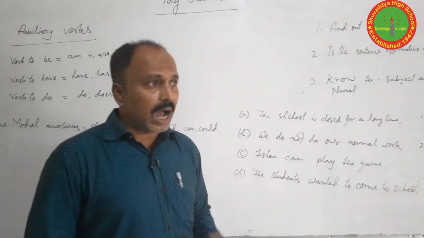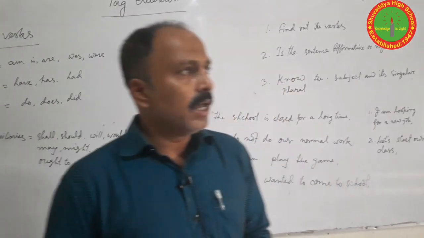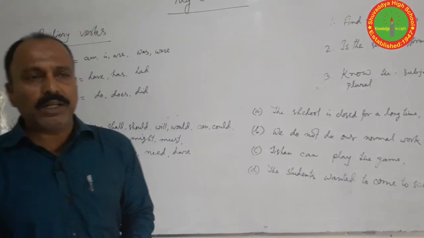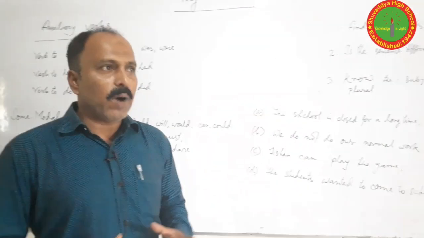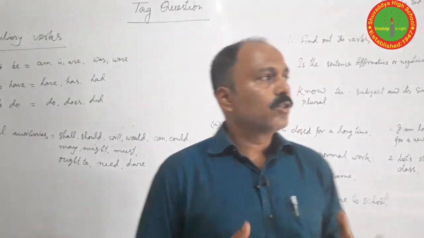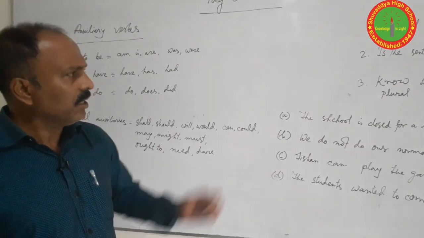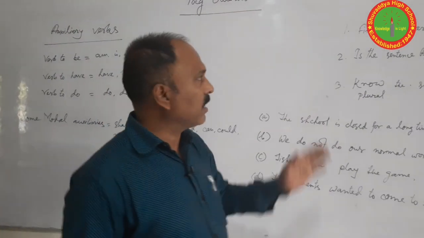But today I will show some tips about the tag question, and it is only 3 points. By applying our 3 points, we solve almost all the questions very easily. So let's have a look.